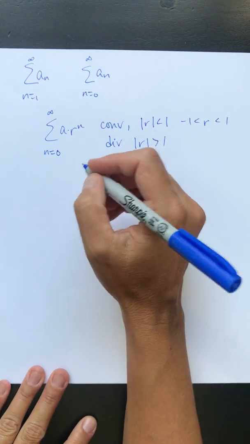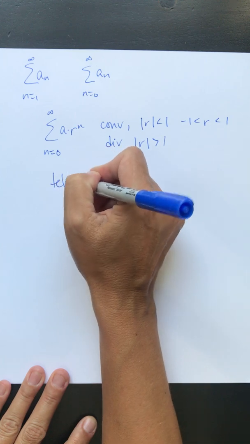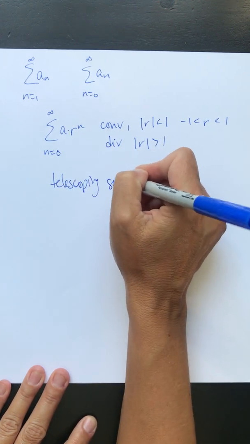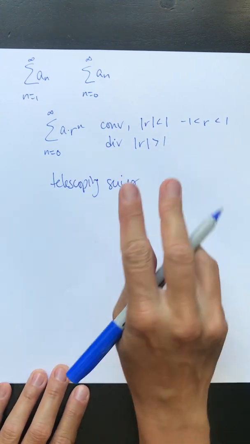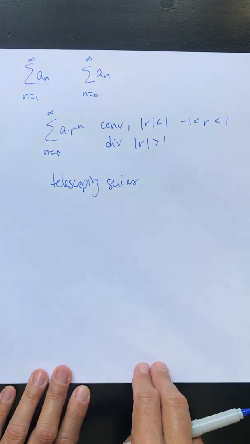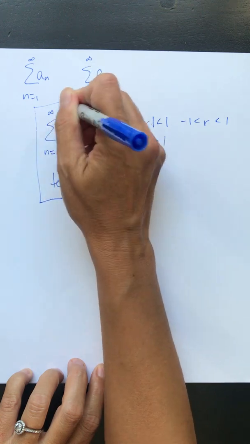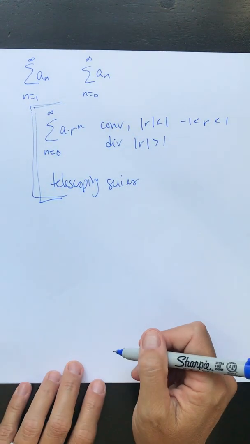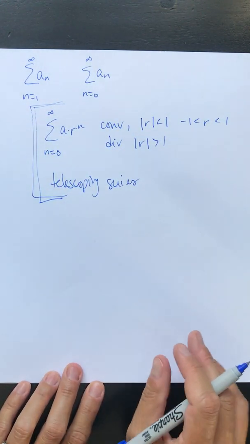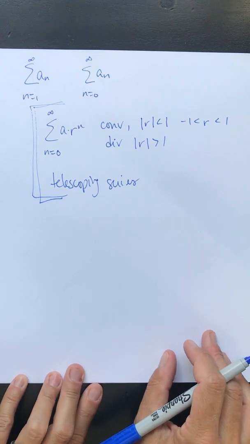We also talked about a telescoping series. This is something where the terms are going to cancel out when you actually write out the terms. And I will tell you now that these are the only two series that we are actually going to find the sum of the series. So let's go ahead and work through some examples.